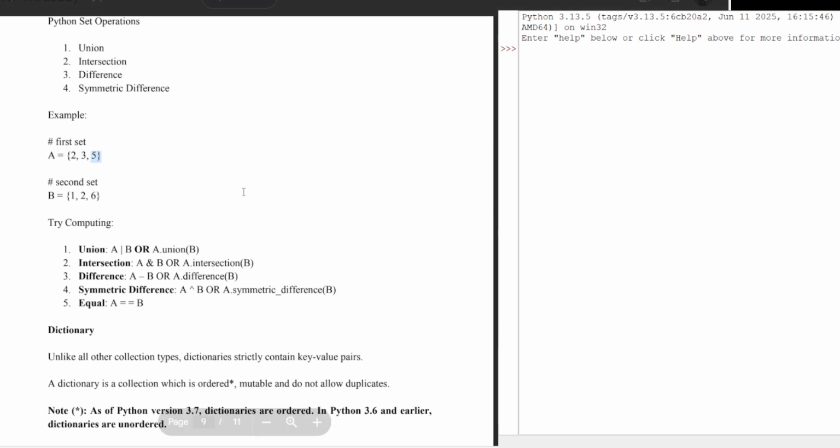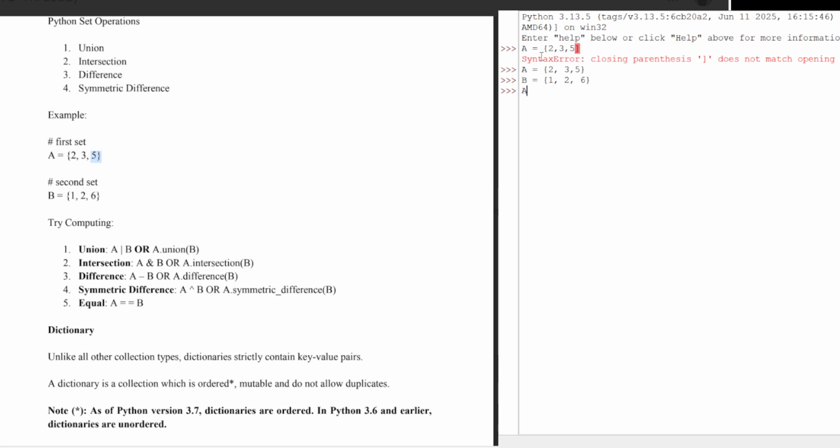Let us open this. So if I say A is equal to {2, 3, 5}, and B is equal to {1, 2, 6}.